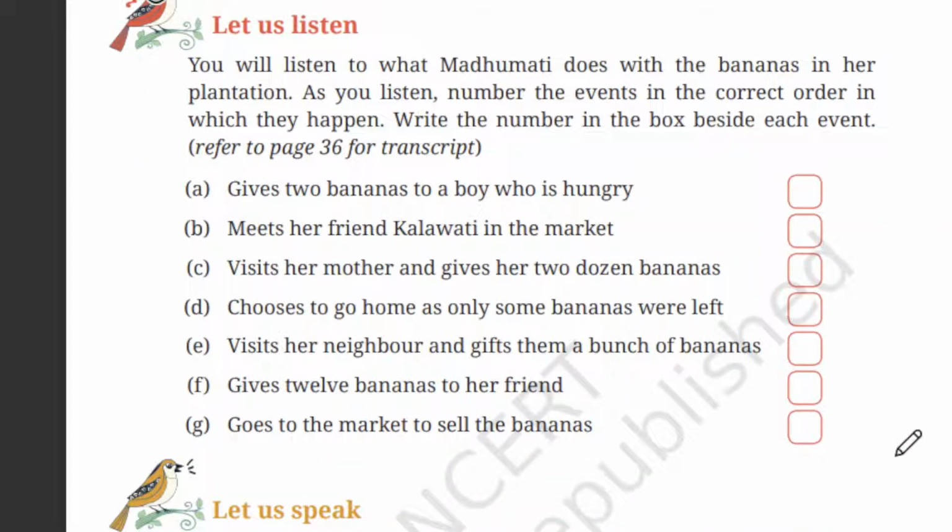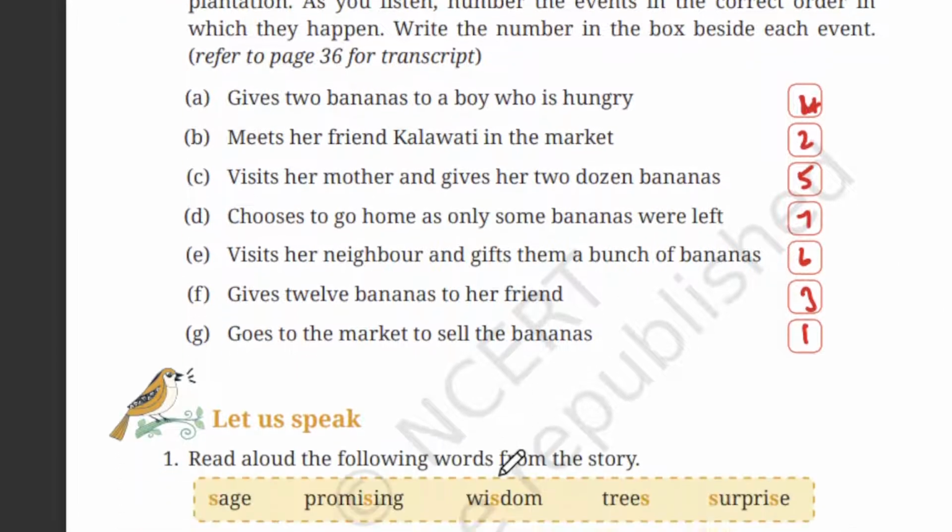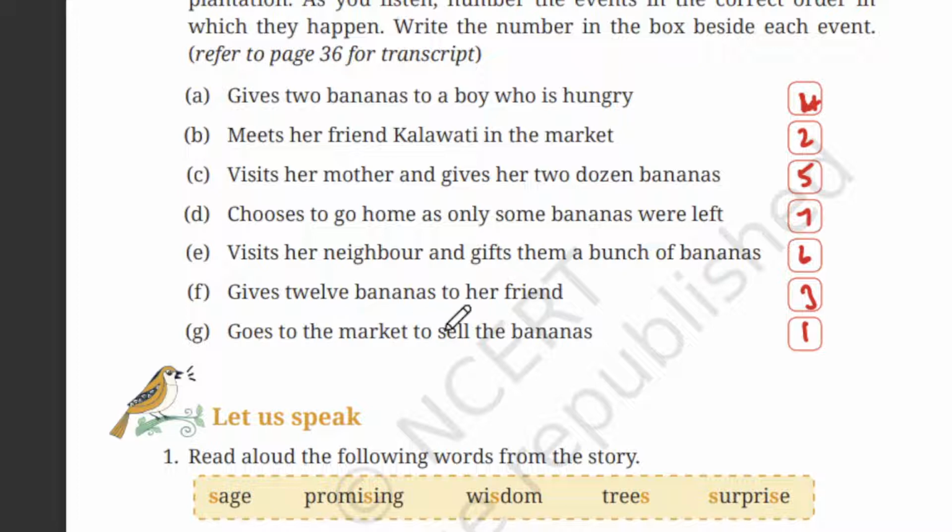So let's fill in the answers. Now I have filled the answers here. The first one is goes to the market to sell the bananas. So Madhumati goes to the market to sell the bananas. The second thing, meets her friend Kalvati in the market. Third, gives 12 bananas to her friend and then gives 2 bananas to the boy who is hungry.